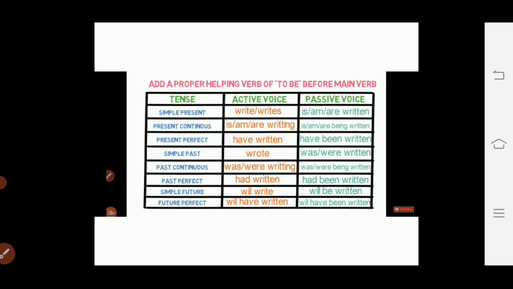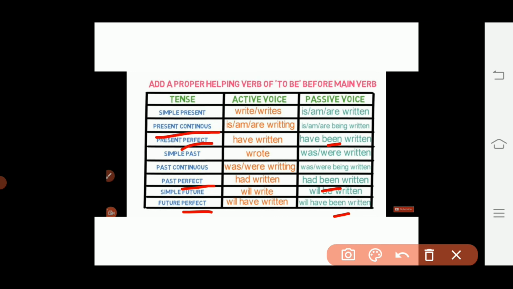In simple future tense, we'll use will, be and the third form of the verb. In future perfect tense, we'll use will, have, been and the third form of the verb. Notice one thing, that in perfect tenses we usually use been. May it be present perfect tense, future perfect tense or past perfect tense, we'll use been. And in continuous tense, we use being with the helping verb. For example, in present continuous tense, we use is, am, are, being. In past continuous tense, we use was, were, being.